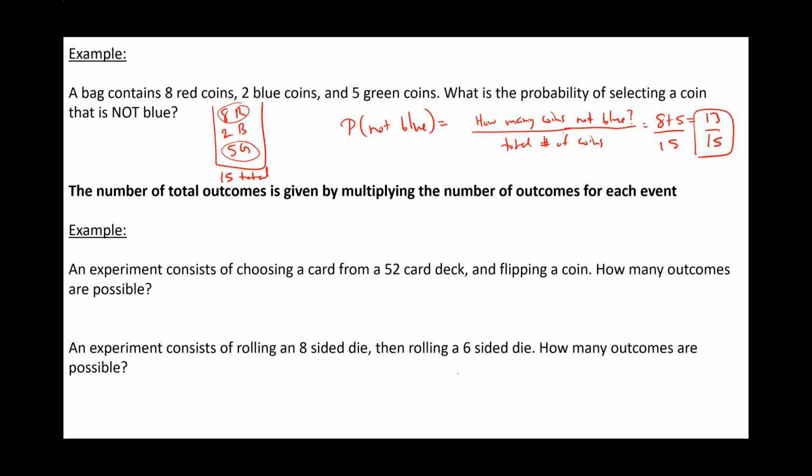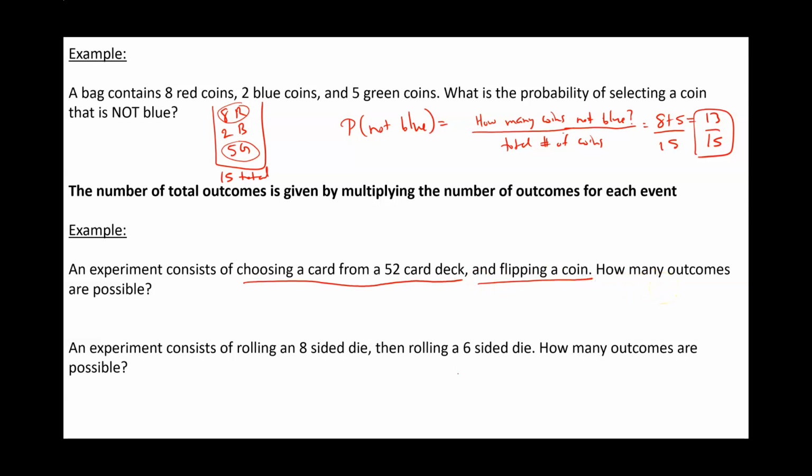The next concept is finding the total number of possible outcomes. So let's say that we have 2 different events. So far we've only drawn one coin, or we drew 1 card. What if we have multiple events? So the total number of outcomes is given by multiplying the number of outcomes for each event. For example, an experiment consists of choosing a card from a 52 card deck and flipping a coin. How many outcomes are possible?